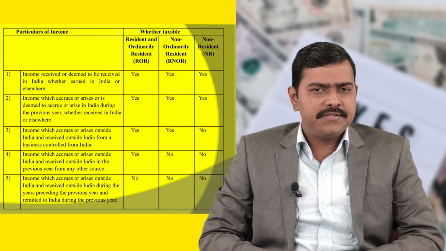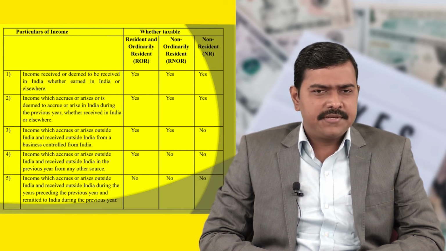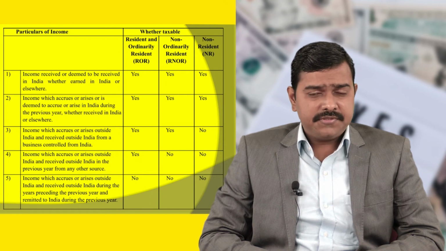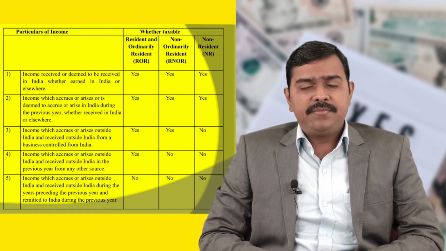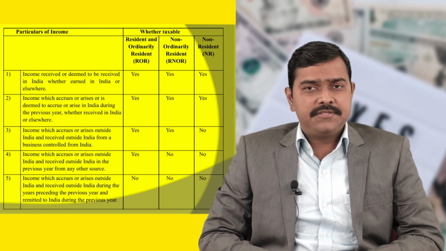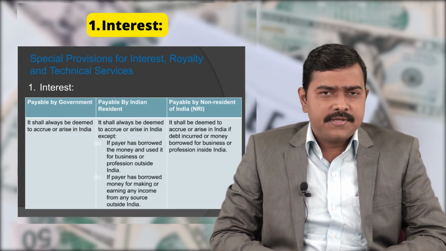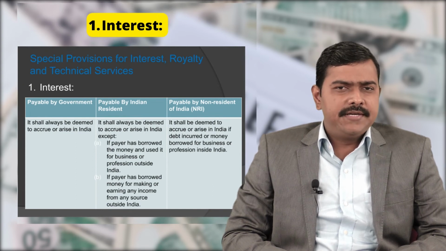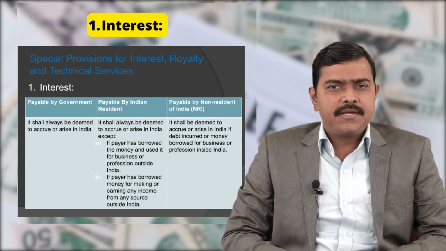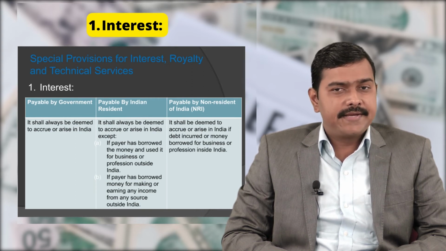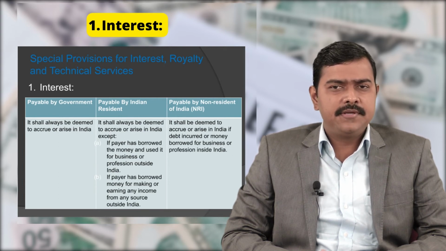Income which accrues or arises outside India and is received outside India during the previous year preceding the previous year and remitted to India during the current previous year will not be taxable for any type of residential status, whether ROR, NOR or NR. Now some special provision for interest, royalty and technical fees. If interest is payable by government, then it shall always be deemed to accrue or arise in India. If it is payable by an Indian resident, it shall always be deemed to accrue or arise in India, except if the payer has borrowed the money and used it for business or profession outside India.